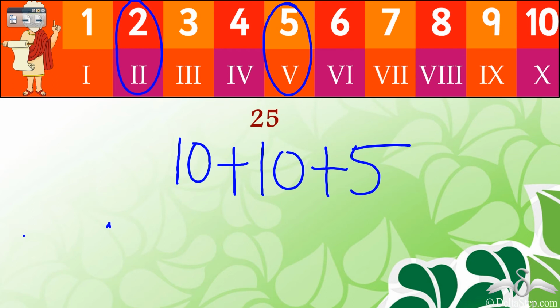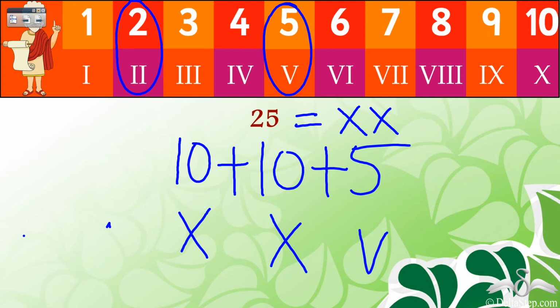Now, in terms of Roman numerals, how can you write this? Well, 10 is nothing but X. This 10 is again X. And 5 is V. Now, what do we see? They are being added. And when we do addition in Roman numerals, we place the symbols to the right. So X, to the right another X, and to the right V. So 25 will be X, X, V. So you see, to the right, you keep on adding and you get 25. So 25 can be written as X, X, V.